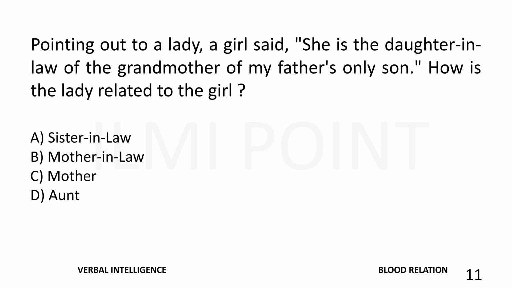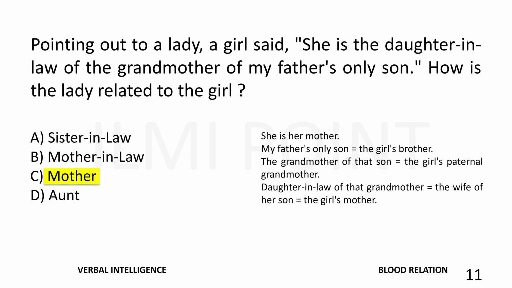Pointing out to a lady, a girl said, "She is the daughter-in-law of the grandmother of my father's only son. How is the lady related to the girl?" The right answer is mother. She is her mother because my father's only son means the girl's brother. The grandmother of that son is the girl's paternal grandmother. Daughter-in-law of that grandmother is equal to the wife of her son, which is equal to the girl's mother.